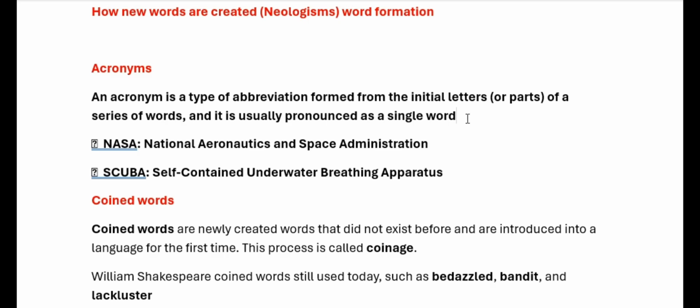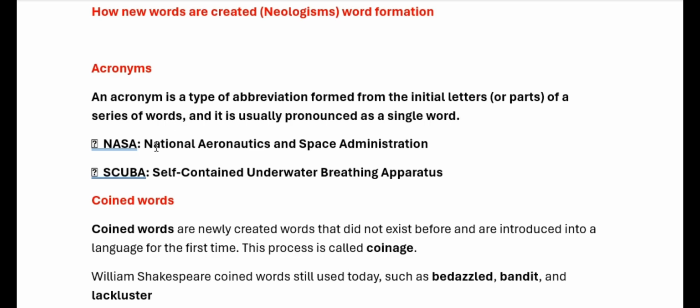So the first method by which new words are created is acronyms. Acronyms are basically words that are formed by selecting the initial letters of the words. It is a type of abbreviation which is pronounced as a single word. We can take the example NASA.